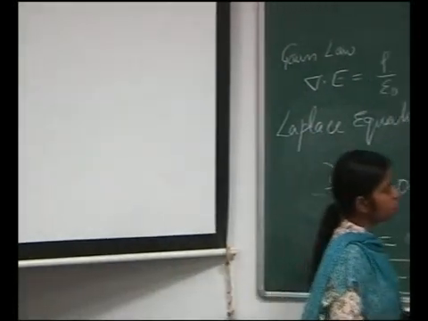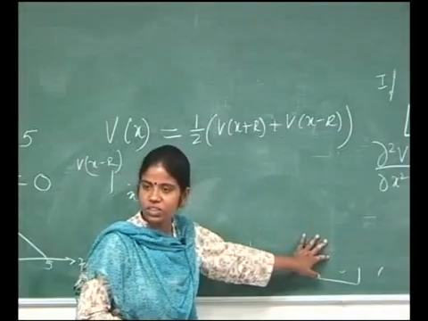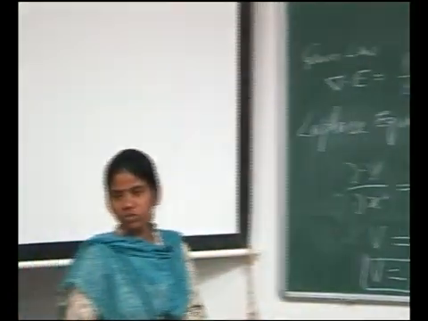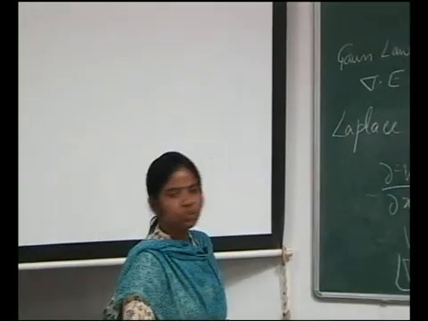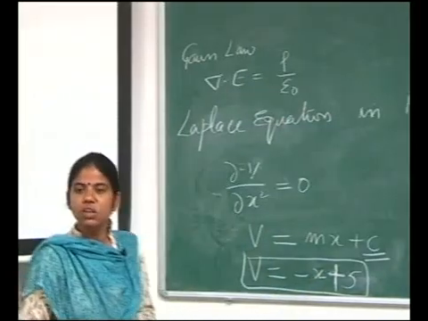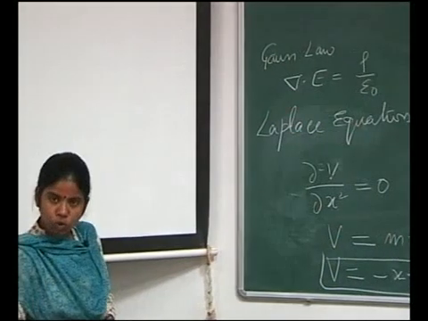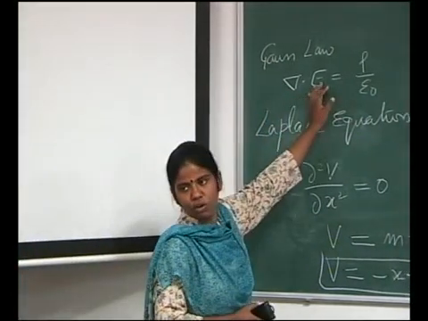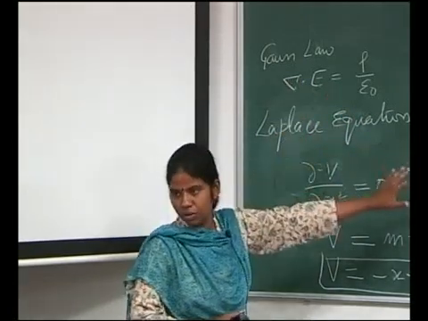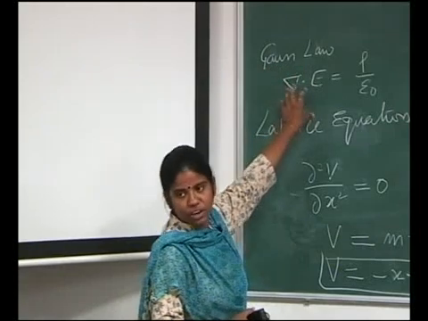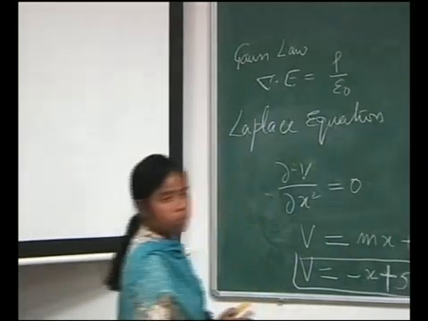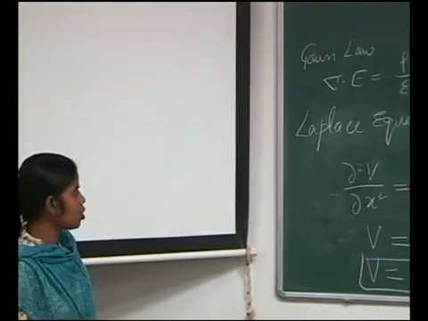So, we have seen two equations. One was Poisson's equation, and the Laplace equation in electrostatics is a special case of Poisson's equation, when rho goes to 0. The general equation is del square V is equal to minus rho upon epsilon naught. It is very interesting that at the root of everything lies Gauss law. From Gauss law we can derive Poisson's equation and the Laplace equation. So, Gauss law is the heart of electrostatics. Anything you want you can calculate. Now, let me elaborate a little more on Poisson's equation. We have seen the special case of Poisson's equation.